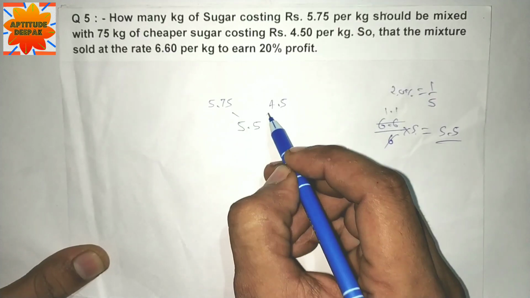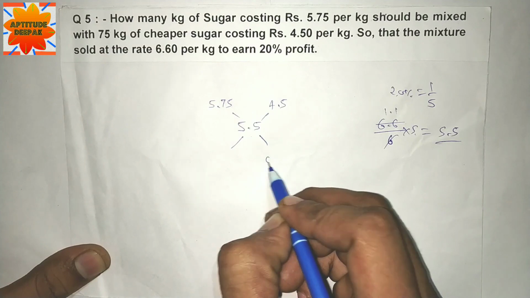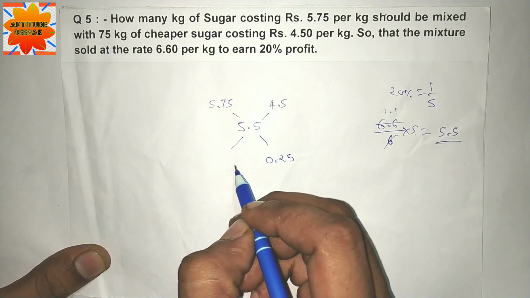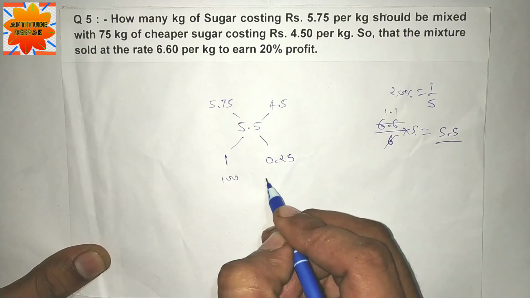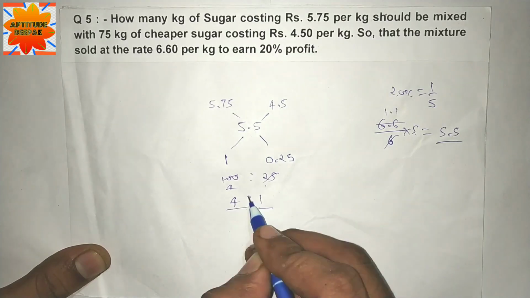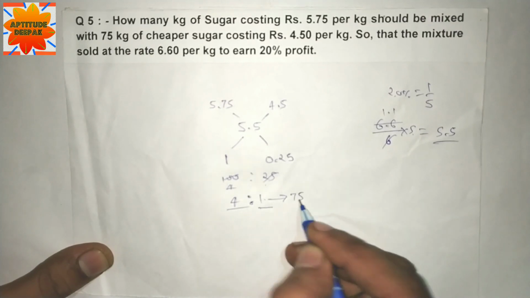5.75 minus 4.5 is 1.25, and 5.5 minus 5.75 gives 0.25 and 5.75 minus 5.5 is 0.25. So the ratio is 5:1, the ratio of quantity of these two types of sugar. 1 unit is equal to 75 kg.